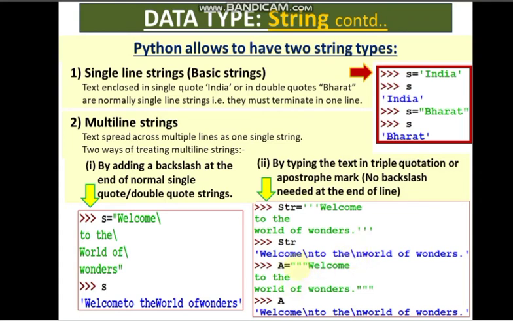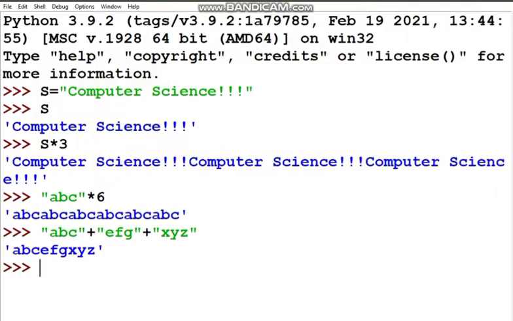If you are printing a triple quote, triple double quote also, in the same way it will show you like this. So let me show you, like triple quotes are given. I love my country, India.